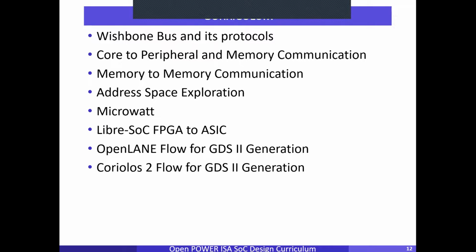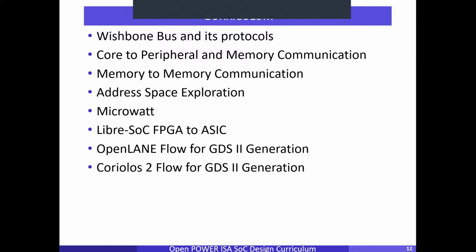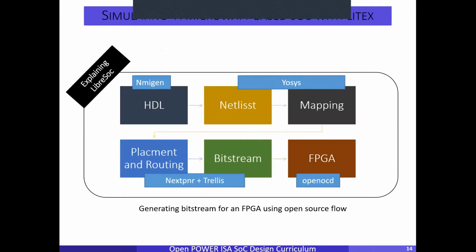Then the curriculum was about LibreSoC, how it is being developed, what its parts are, and what tools are involved in it. And then two open source tools like OpenLane and Coriolis 2. These are completely open source tools. You don't have to pay to generate your RTL to GDS flow with these. And these tools, their architecture and their functioning were part of the curriculum.